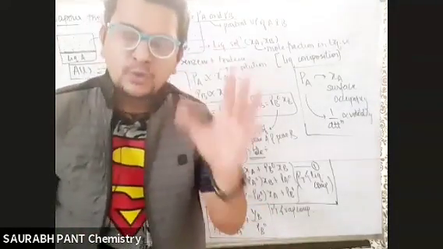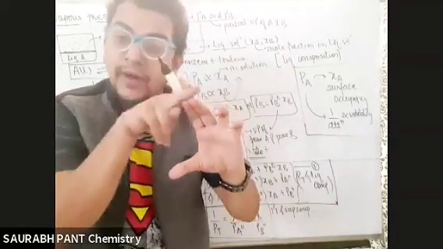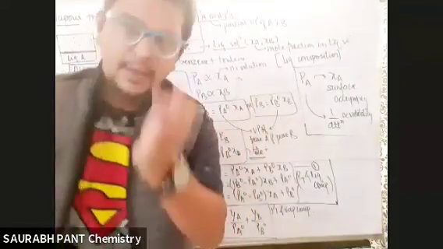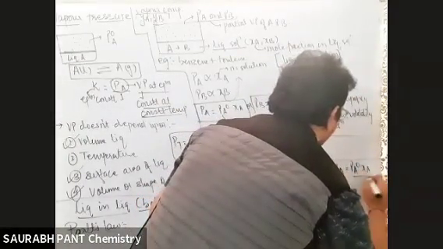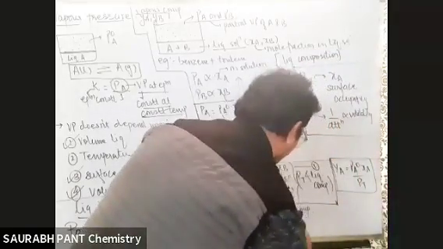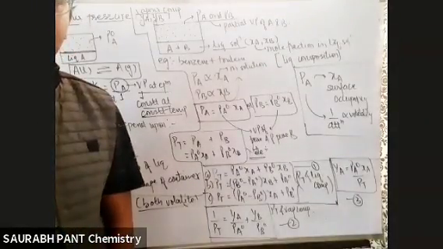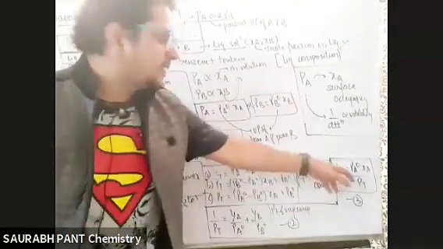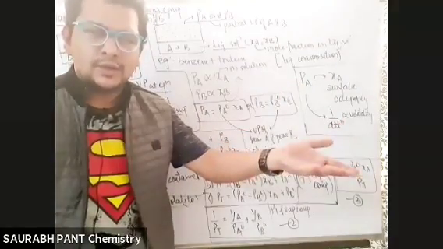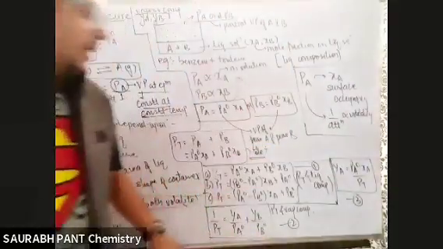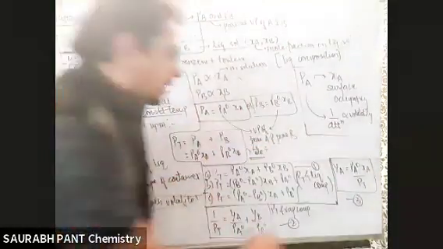ठीक है भाई? So what I will do, I will have to find the value of YA, YB if I know XA, XB. Ki chalo, how much will be the mole fraction of A in the vapor phase? For that, what equation is there? Only one. YA is equals to PA naught XA by PT. Equation number, this was 2, this is 3. So YA is equals to PA naught XA by PT. Needless to say, YB is equals to PB naught XB by PT. That much common sense, so you are in senior inter, you might be having that A can be replaced by B. Now देखें, तो YA is equals to PA naught XA by PT, equation number 3. This equation is liquid and vapor composition relation.